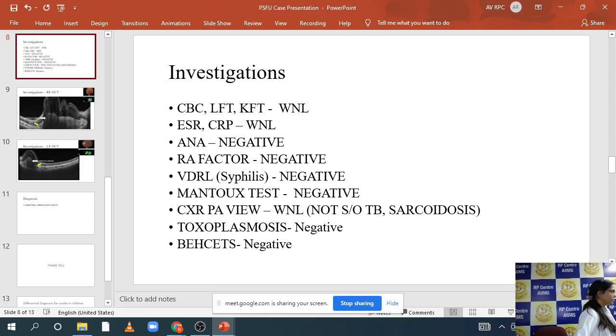So this is a case of, since anterior and posterior both the segments are involved, this is a case of panuveitis. But the child has presented to us late, so we made a diagnosis of subretinal fibrosis only. Is that a diagnosis? Subretinal fibrosis is a complication of uveitis, right? Yes, sir. So what is your diagnosis?